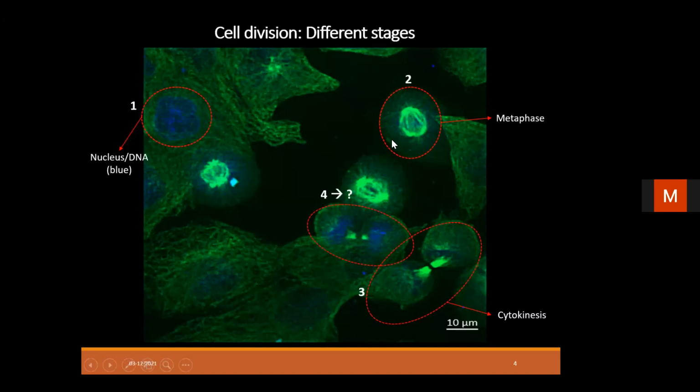So the second stage here is the metaphase, because the asters are at the opposite poles, and the complete spindle is being seen here. The green color, represented by the spindle, is basically the tubulin protein. They are immunostained and then visualized here. So this is the metaphase stage, and similarly the cells here in number 3